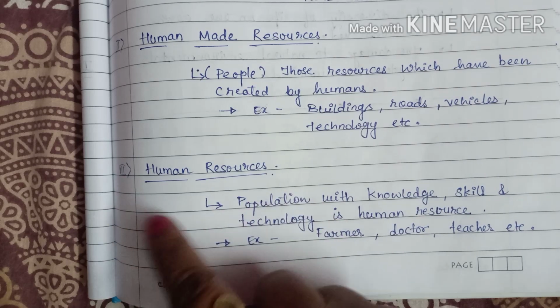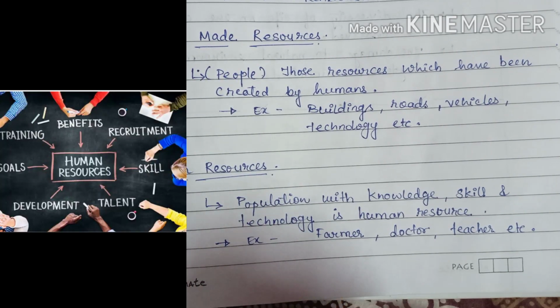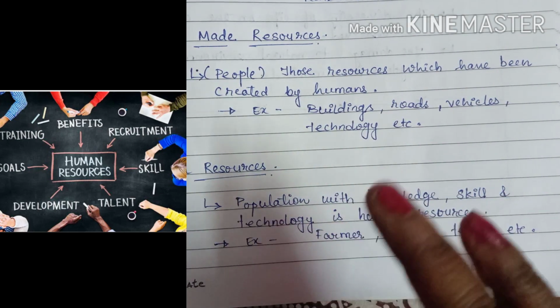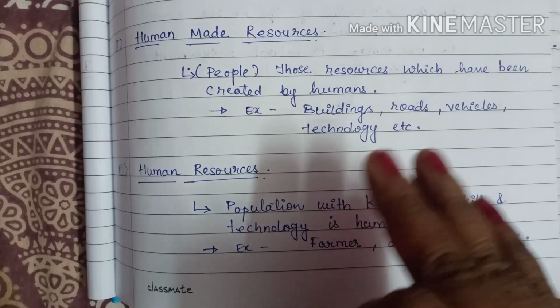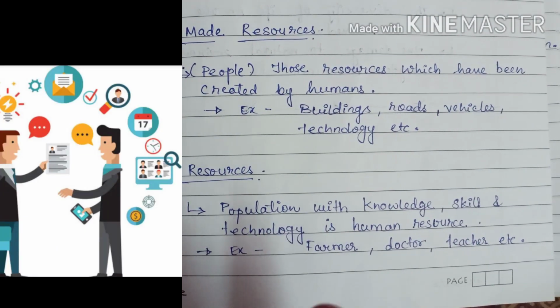Now, what are human resources? People can make their best use of nature to create more resources when they have the knowledge, skill and technology to do so. That is why human beings are also a special resource.